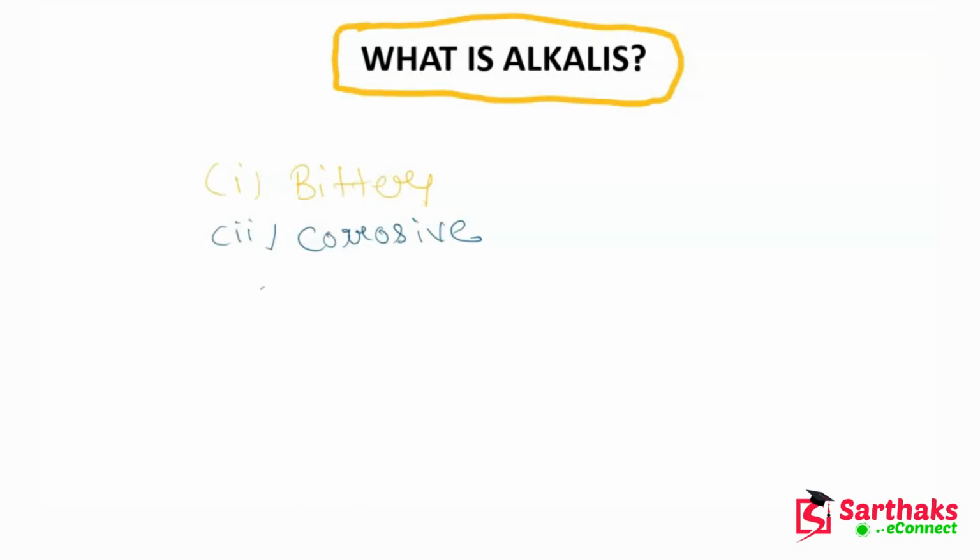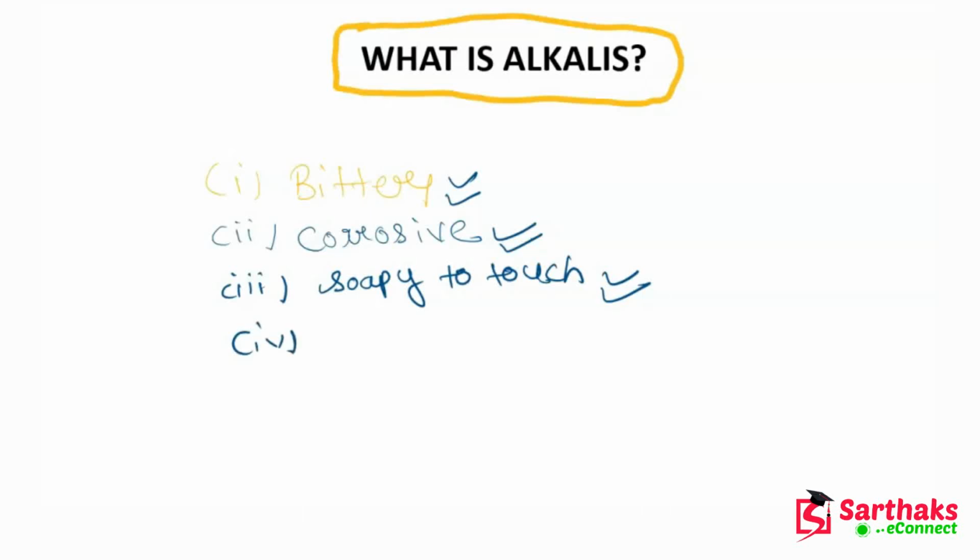Okay, I hope you are able to understand whatever I am speaking here. Now these are soapy to touch. If you touch it, then it will feel like soap. So these are some properties of the alkalis, that they are very corrosive, they are soapy to touch, they are bitter. Now guys, after understanding this, let's move on to the examples of the alkalis.